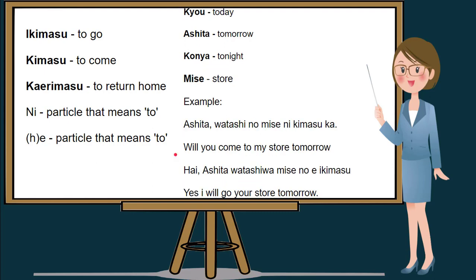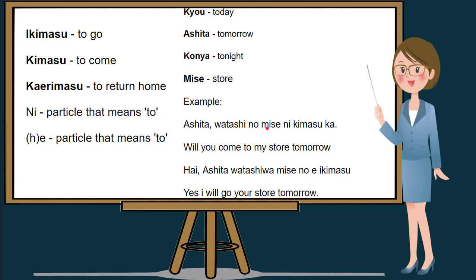Let's try to make another example. This time we will use mise, which means store in English. And in this sentence, we use ashita, which means tomorrow, watashi, which means I, but if you put no after watashi, which is watashi no, which means my.